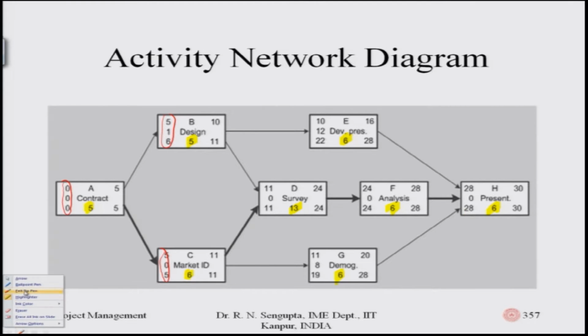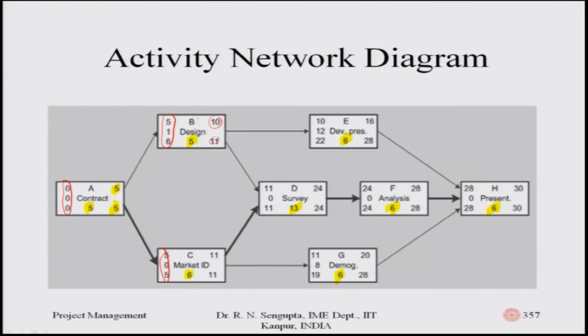If I go into the details, the earliest start is at t equal to 0, and if you add the number of days, it is 0 plus 5. Hence the earliest finish and the late finish for this job activity is 5, so it is 5 here and 5 here. Again, I am highlighting this 5 and 5 here. Now, if I go into job B, the total number of days required is 5. So, adding 6 plus 5 is 11 and adding 5 plus 5 is 10.